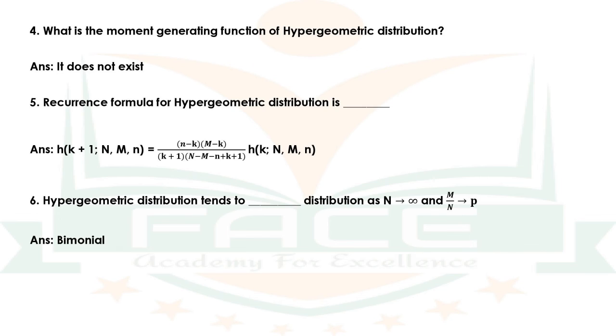Question number 5. Recurrence formula for hypergeometric distribution is dash. The answer is h of k plus 1, N, M, small n is equal to small n minus k into M minus k divided by k plus 1 into N minus M minus small n plus k plus 1, into h of k, N, M, small n. Question number 6. Hypergeometric distribution tends to dash distribution as N tends to infinity and M by N tends to p. The answer is binomial.